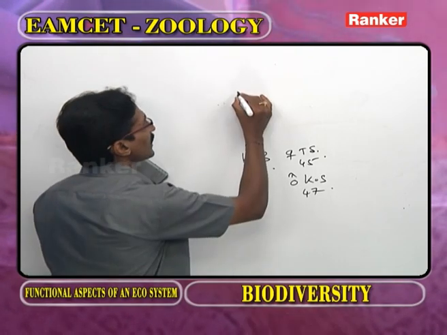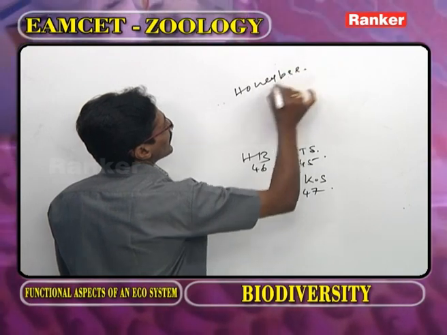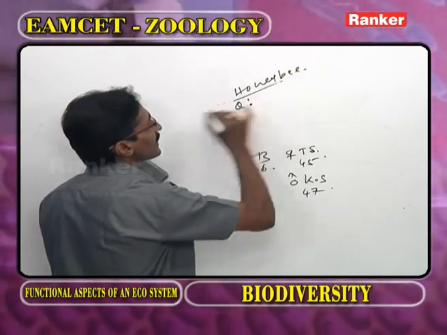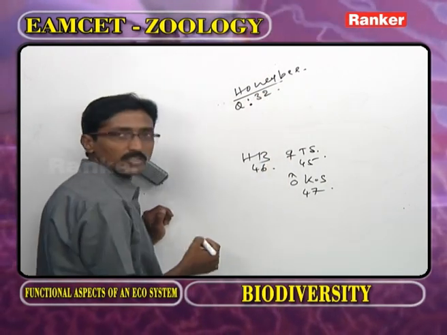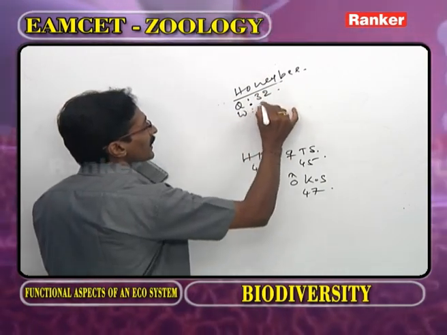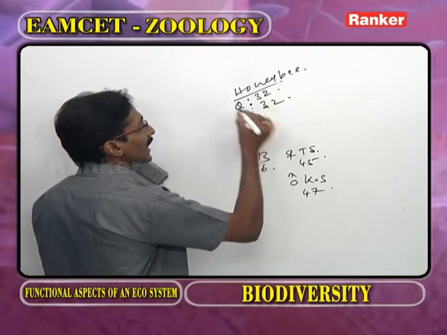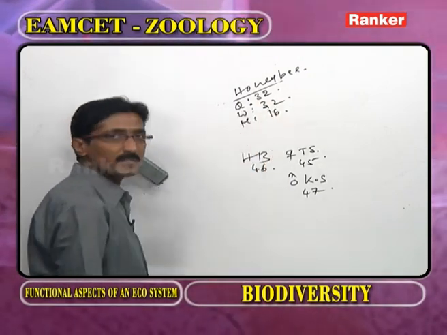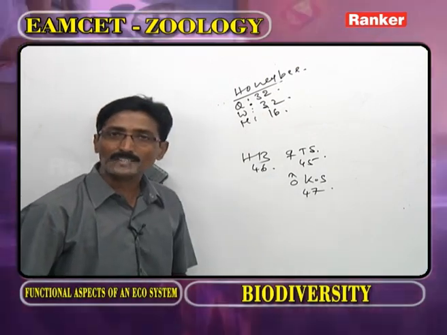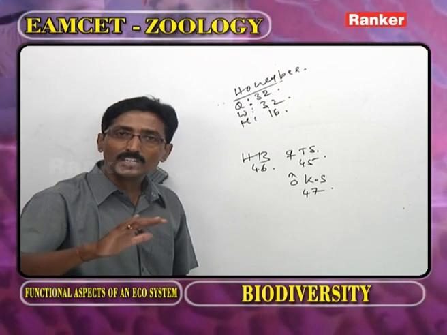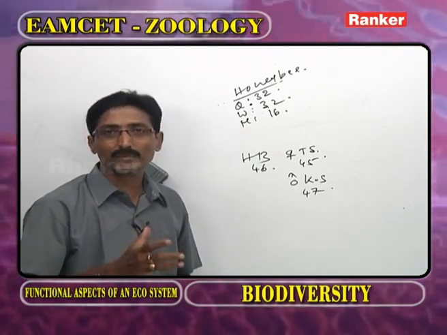In the same way, go for the honeybee family. In the honeybee family, in the queen, how many chromosomes, diploid? 32. Now in the worker honeybee, the diploid number of chromosomes is 32, whereas in the male honeybee, how many chromosomes? 16. That is genetic variability. That means species to species, the chromosome number varies. That we call genetic variability.